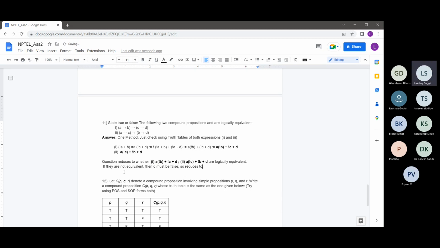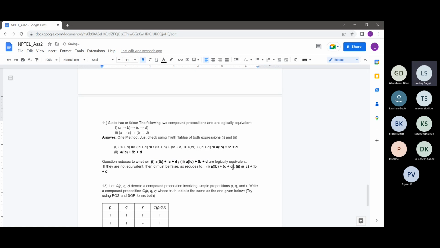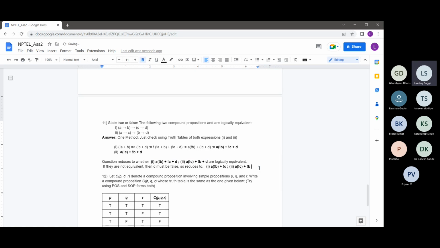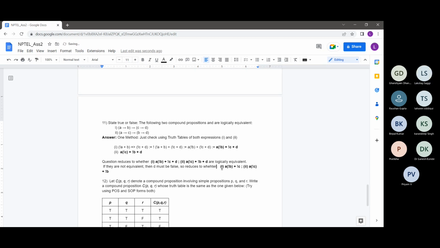So if D is false, then this D won't affect these plus operations. So this reduces to whether these two expressions are equivalent or not.